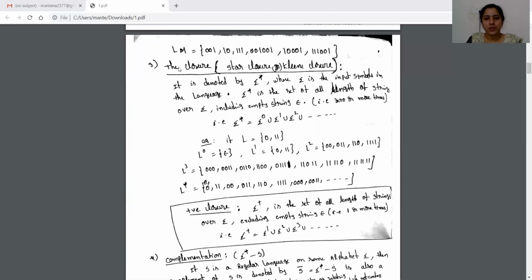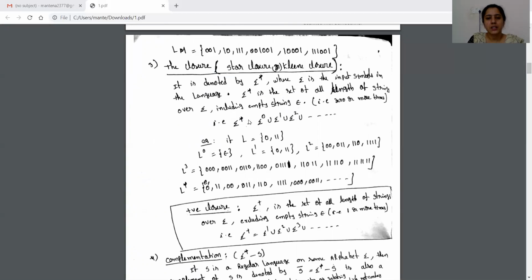There are two types of closures. One is star closure, another one is Kleene closure. Star closure has the notation sigma star. For Kleene closure, the notation is sigma plus. Here sigma star means 0 or more number of times.